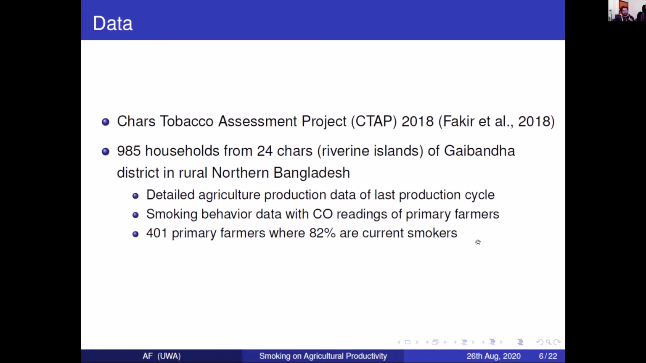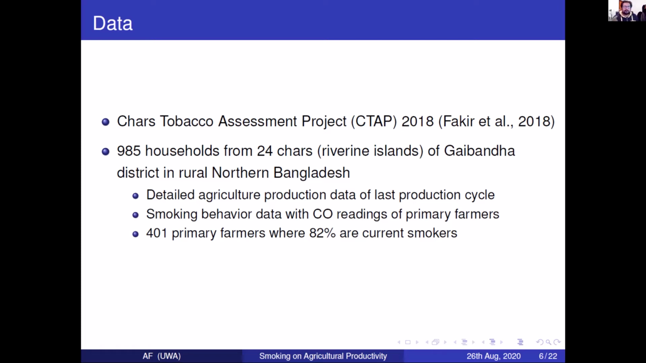Now, where do we get the data from? So we collected primary data as part of the Chars Tobacco Assessment Project, which was done in 2019. The primary data was collected from 985 households from 24 riverine islands in Gaibandha district in rural northern Bangladesh. I'll explain what riverine islands are in a bit.